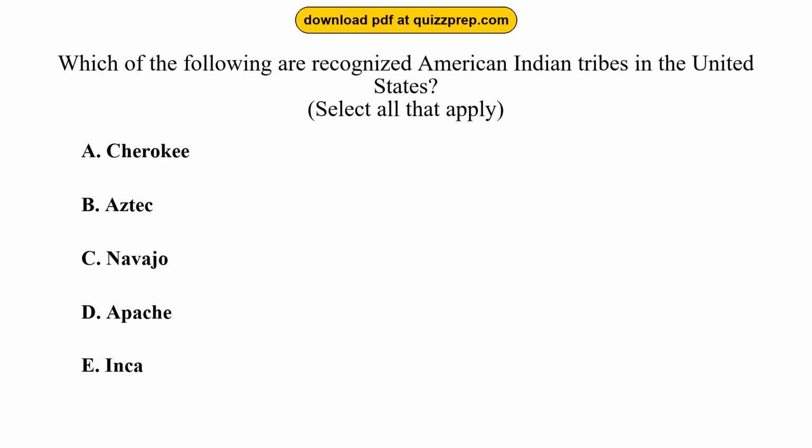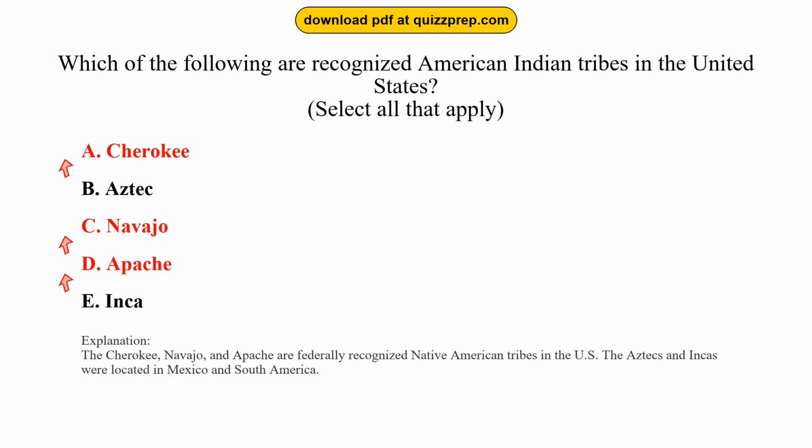Option C, Navajo. Option D, Apache. Option E, Inca. The correct answers are options A and C and D. Cherokee, Navajo, Apache. The Cherokee, Navajo, and Apache are federally recognized Native American tribes in the U.S. The Aztecs and Incas were located in Mexico and South America.